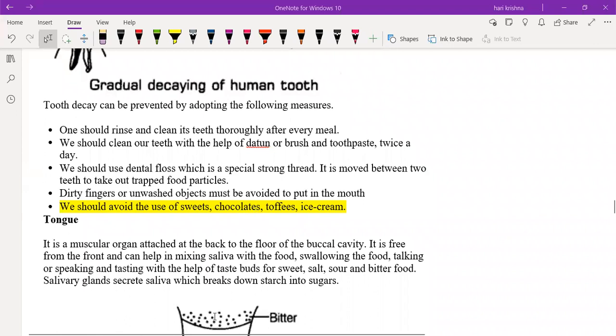Or else you have to brush twice a day. If you brush twice a day, what will happen now? It is not going to remove the food particles alone. It will decrease the acid content in the mouth, because whatever paste you are using is basic in nature. Understand? The toothpaste, which is basic in nature. So this base will go and react with the acid present in the mouth so that it becomes neutral overall. Clear? For that purpose only, sir, to decrease the acid content in the mouth.